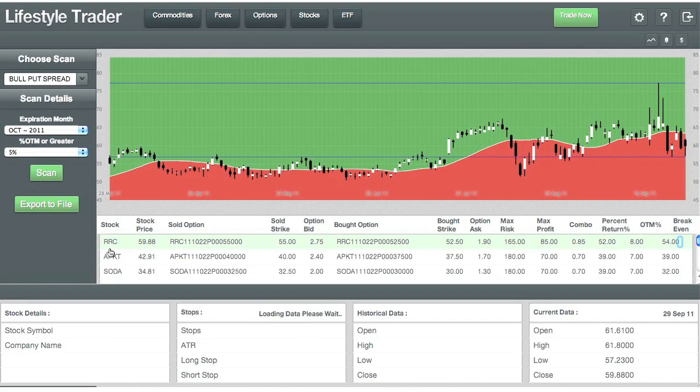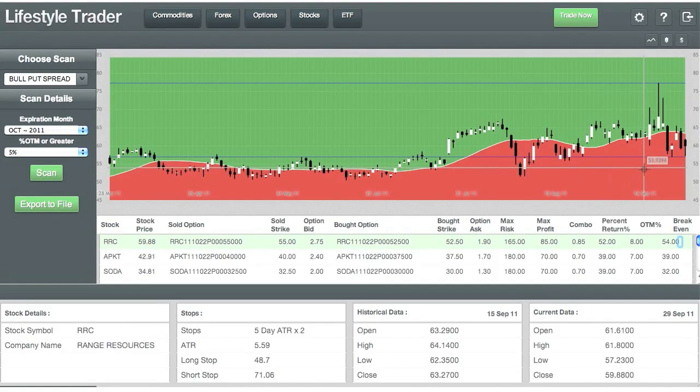So here the first one that's come up is RRC, and we have a strike at 55 and a board at 52.50. So 55 is here, 52.50 is about there. So evaluate this trade. We have a few fundamentals that we would like to look at, and we teach you how to evaluate that. And this is how we look at the options component. So a lot of different things you can do here. Overall, it is very simple.